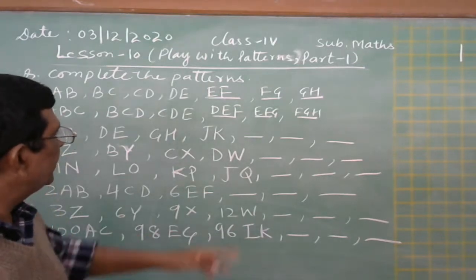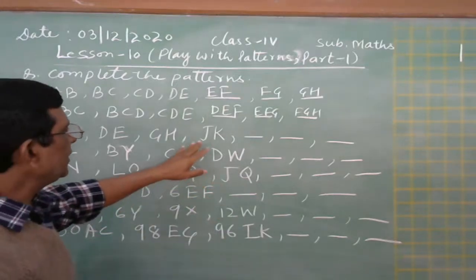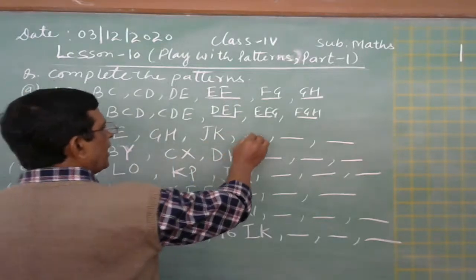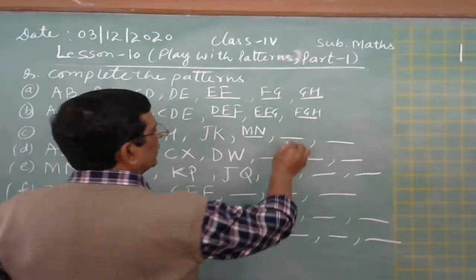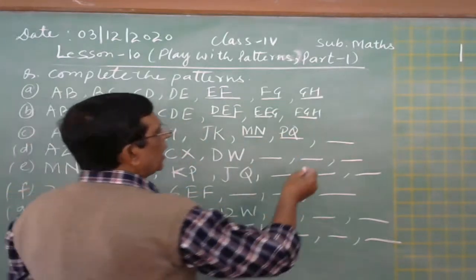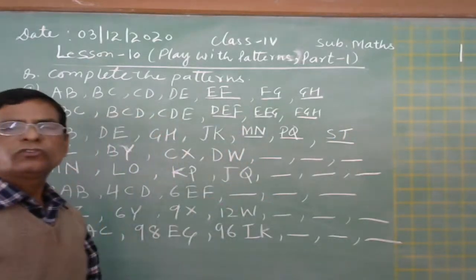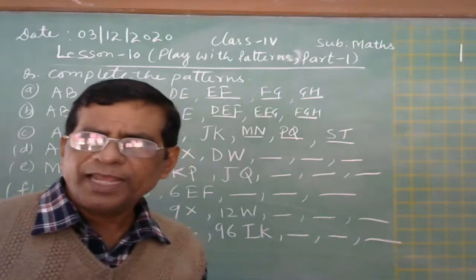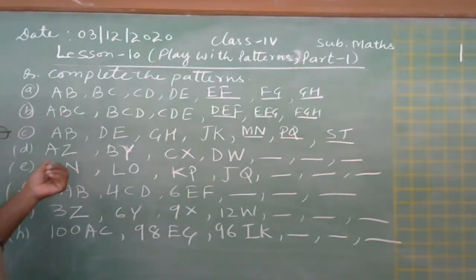J, K, and then L should be missed. Okay, very good. When J, K, L is missed, then it will come M, N, and again O will be missed, then P, Q, and then R will be missed, and then it is S, T. So one by one letter is missing. Anklesariya is saying the correct answer: M, N, P, Q, S, T. Very good.